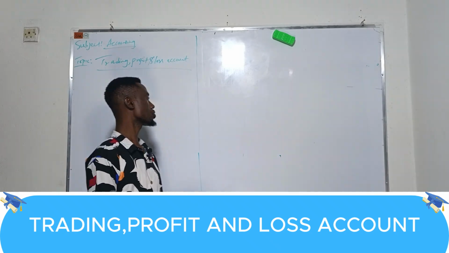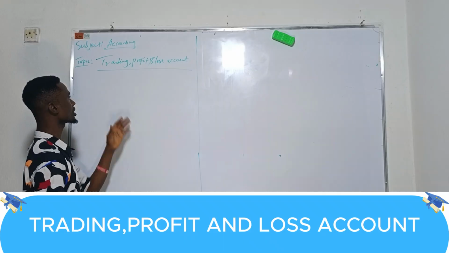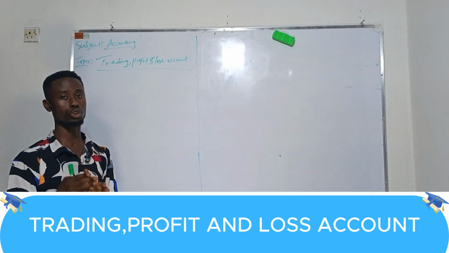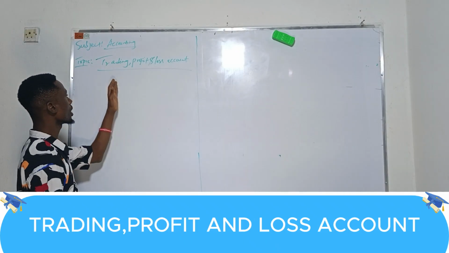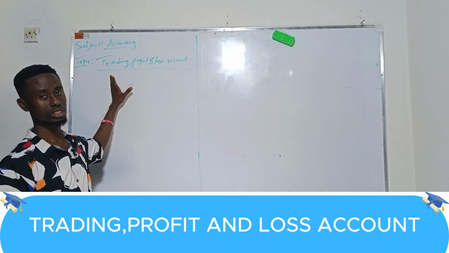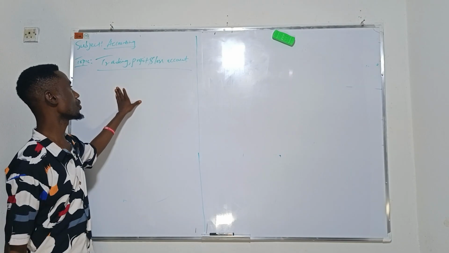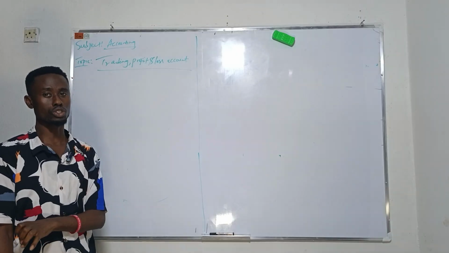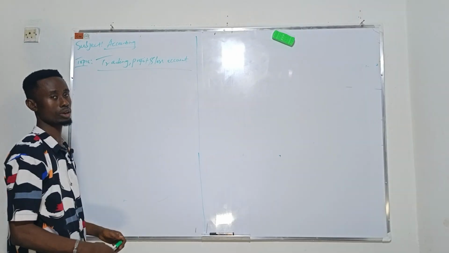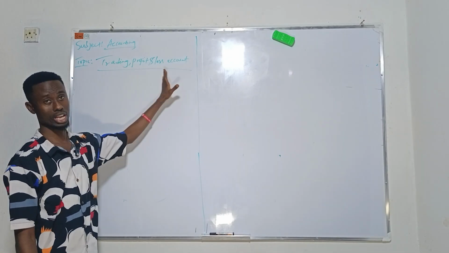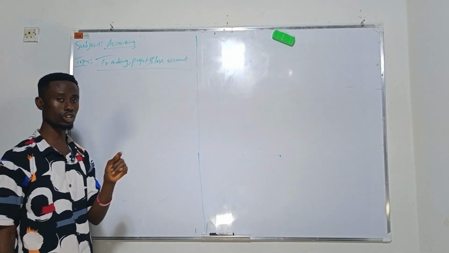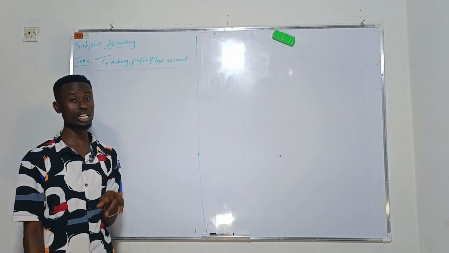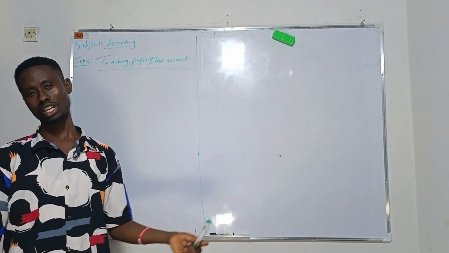Now let's look at the meaning of trading. A trading account is an account prepared to ascertain the company's gross profit or loss. Then we have what we call the profit and loss account, which is prepared to ascertain the company's net profit or loss. So we have two categories of accounts: the trading account, prepared to ascertain the company's gross profit or loss, and the profit and loss account, prepared to ascertain the company's net profit or loss.